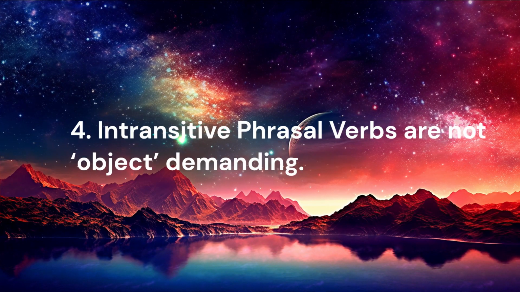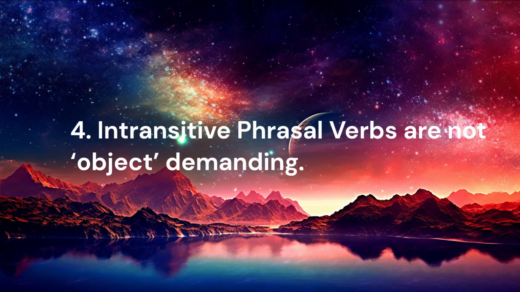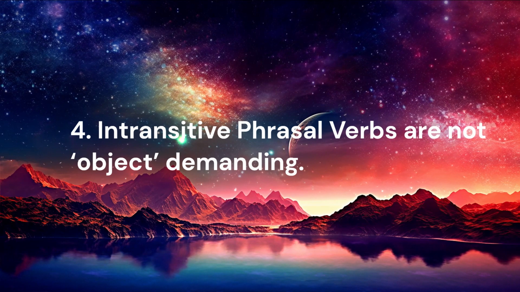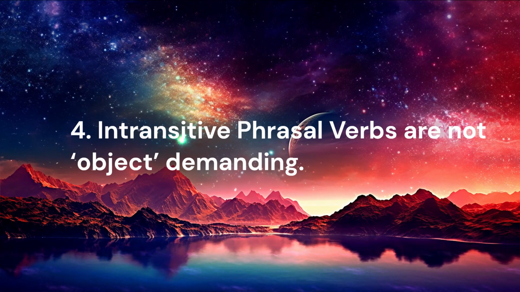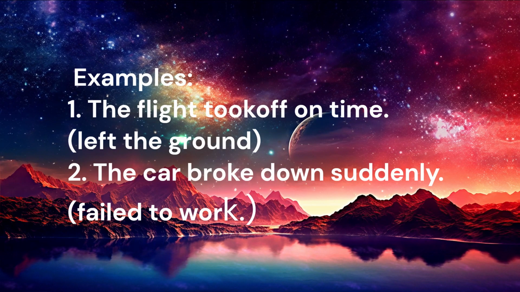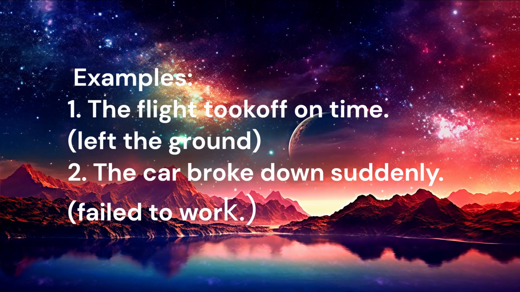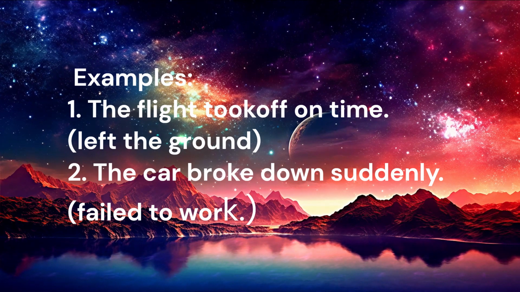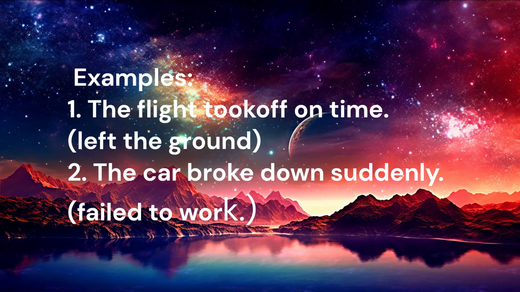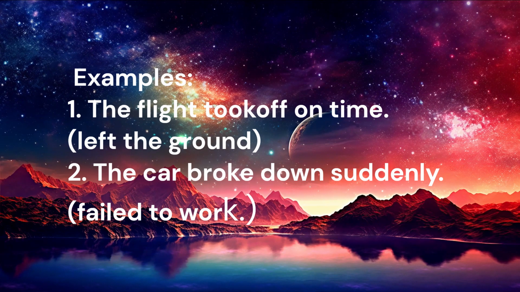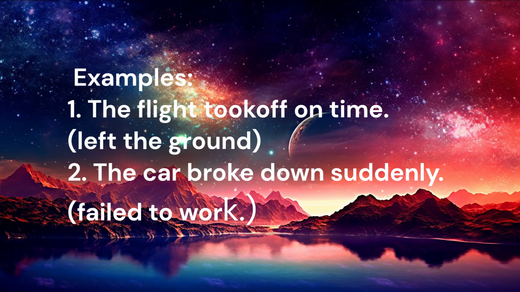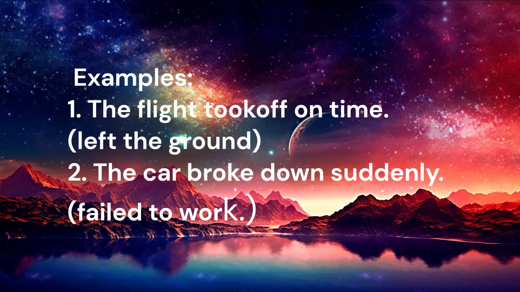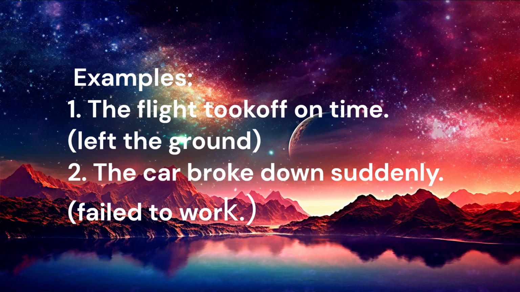The fourth category is intransitive phrasal verbs. Intransitive phrasal verbs are not object demanding. Example, the flight took off on time. That means the flight left the ground on time. Please note that the phrasal verb take off is used both as a transitive and intransitive.